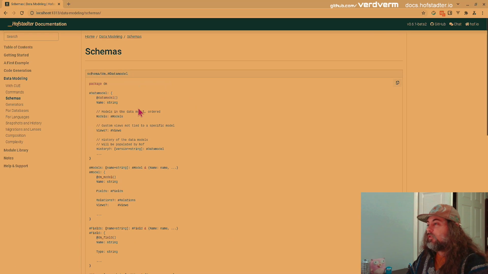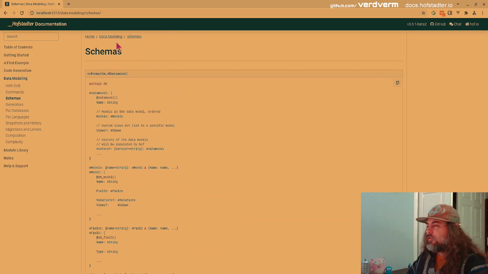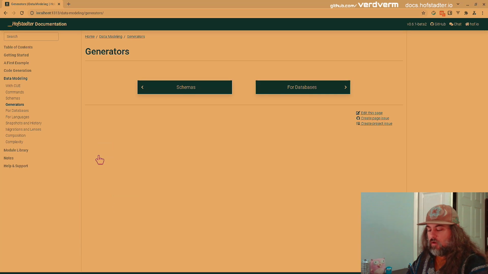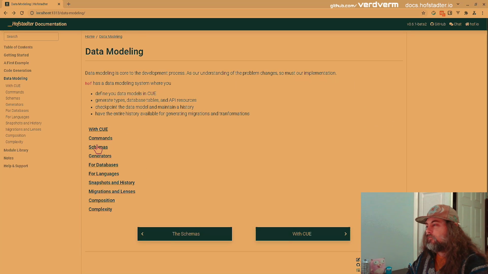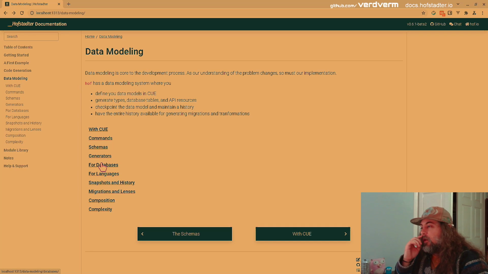Show you the schemas. Probably I'm going to make sure they're consistent, but also mark them up a bit. Go into creating generators specifically for data models and some of the nuances there, and then we'll look at how we can extend.